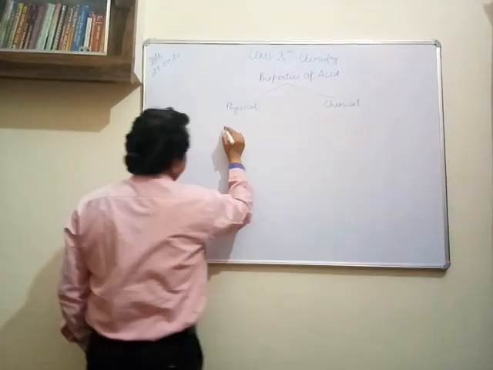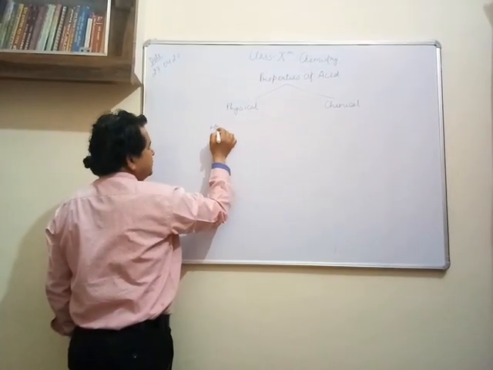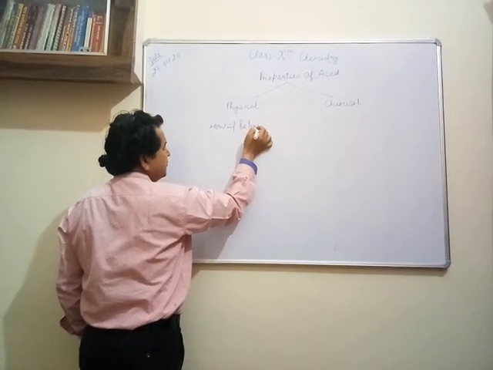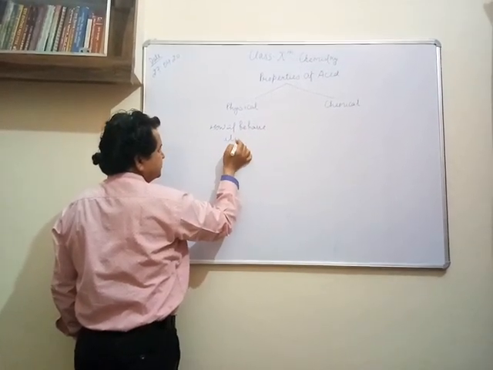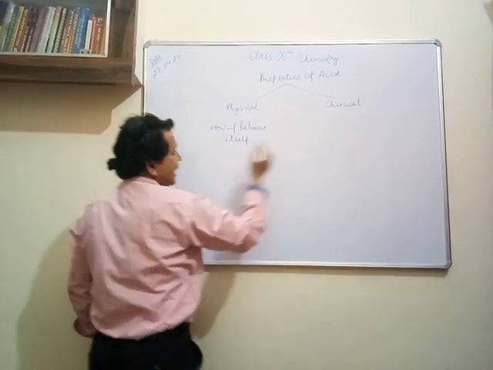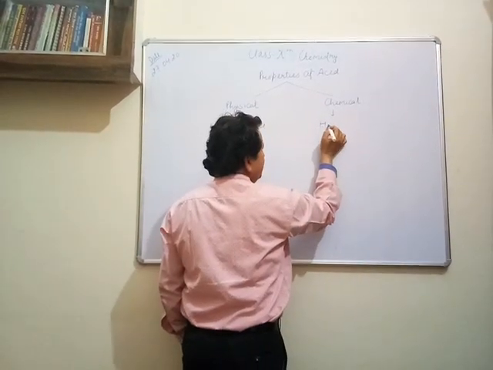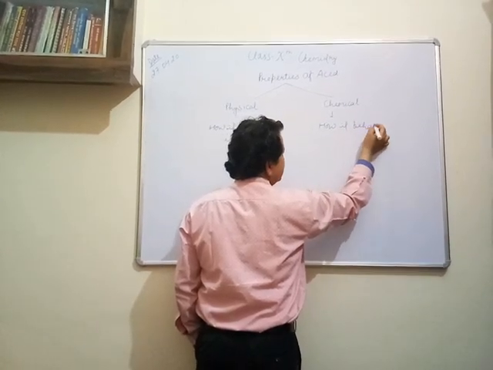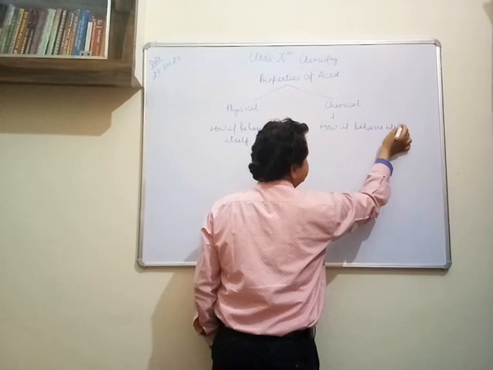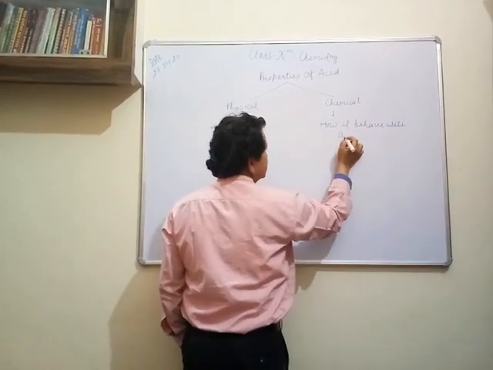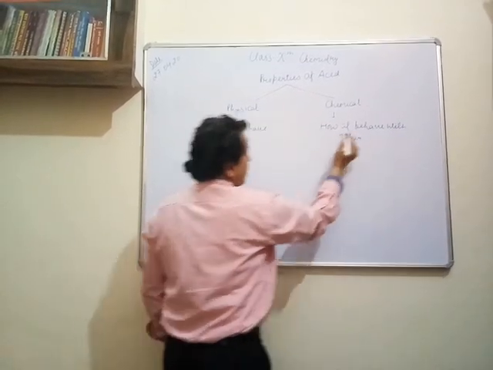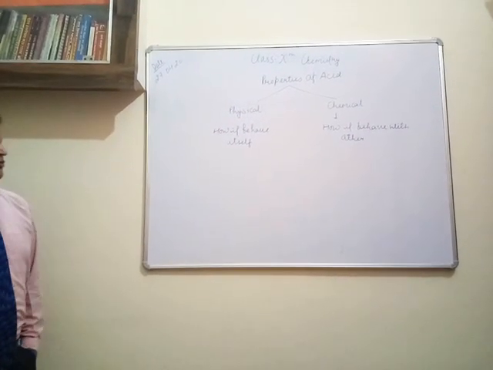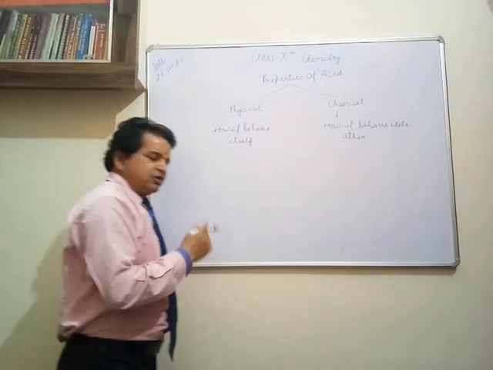Physical is how it behaves by itself, and chemical means how it behaves with others. Always you have to study the physical and chemical properties of any particular substance, whether it is an acid, a base, or a salt.